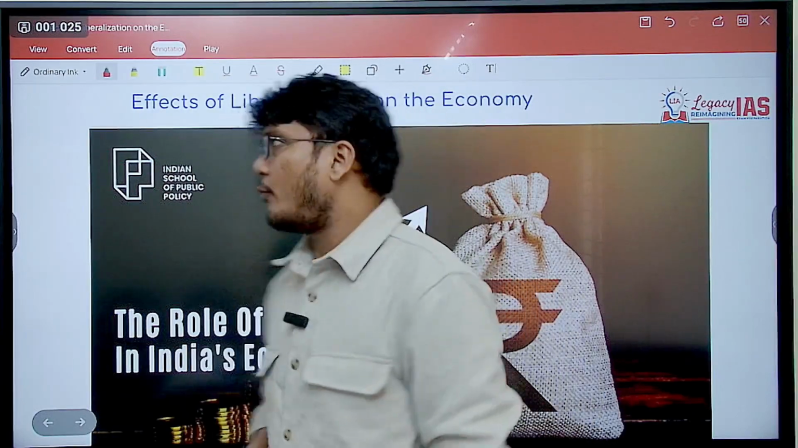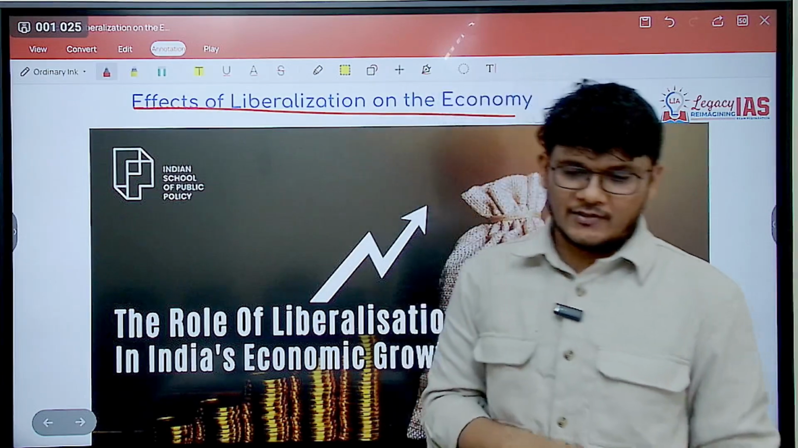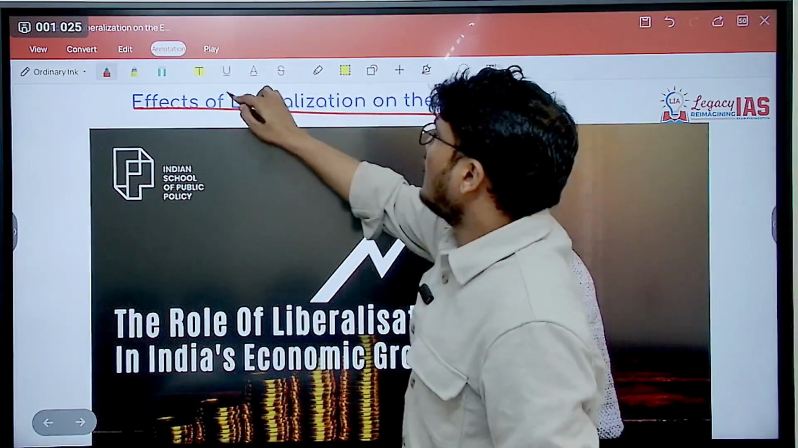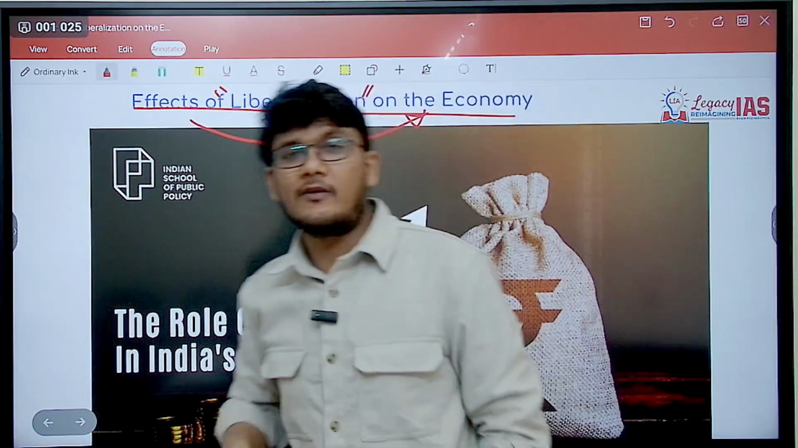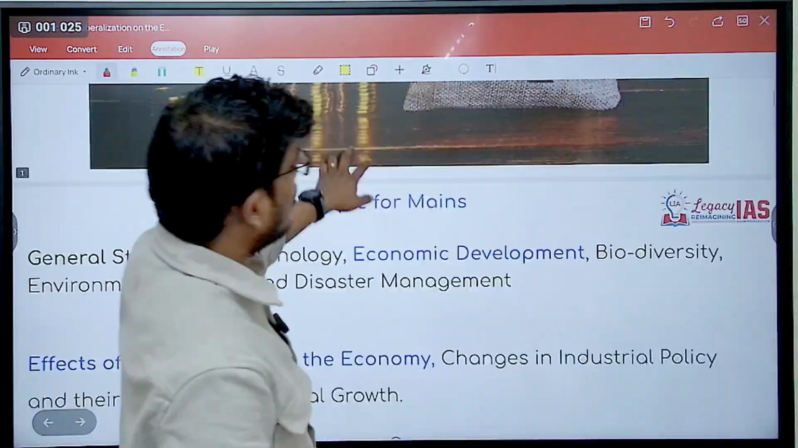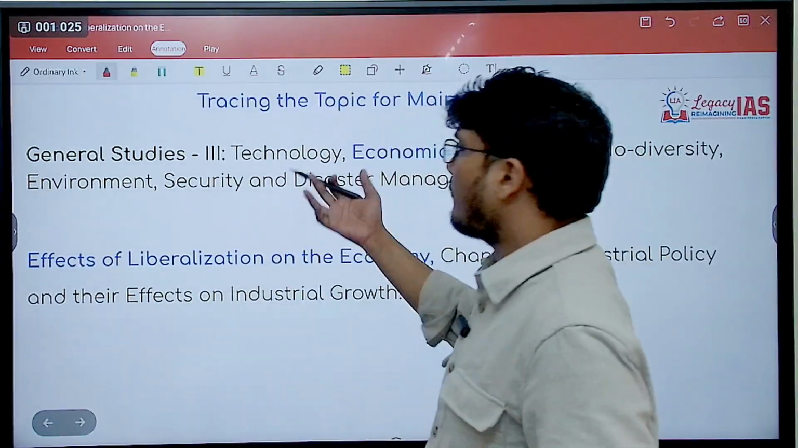So the topic that we will be taking up today is effects of liberalization on the economy. Now, liberalization is a word, so what effect it has had on the economy is what we will see. An exactly similar sentence is actually mentioned in your syllabus. So let's trace this topic first in order to understand where it is from.